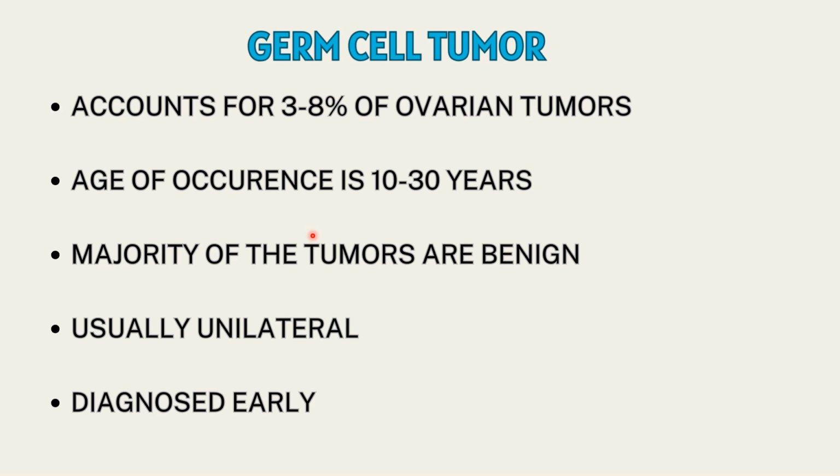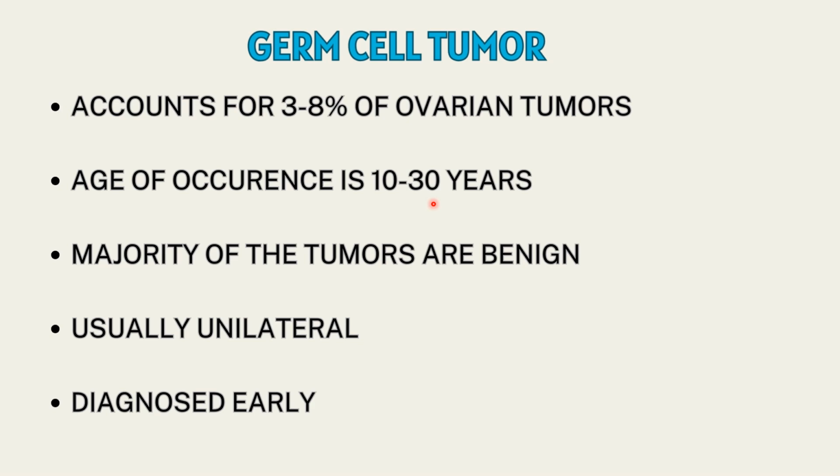So epithelial ovarian tumor was commonly found in elderly women, the elderly population. But in germ cell tumor, it is usually found in the young female population in their reproductive age group. Even though out of 100% of ovarian tumors, germ cell tumors account for only 3 to 8%, when we talk about their occurrence in the young female population, below the age of 20 years, 60% of the tumors are of germ cell origin.